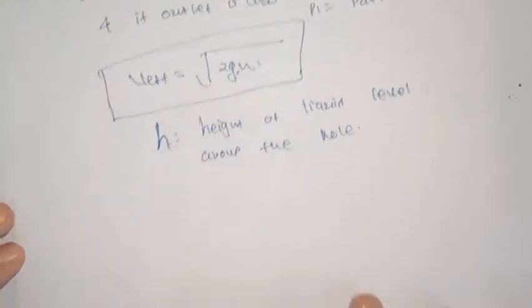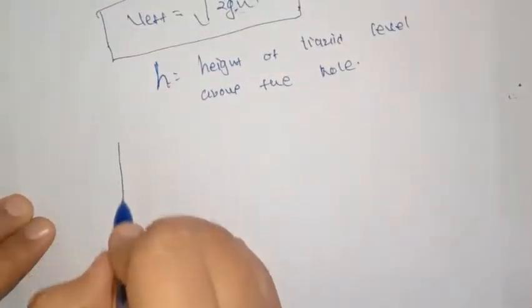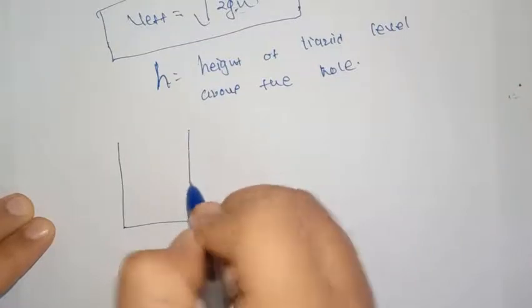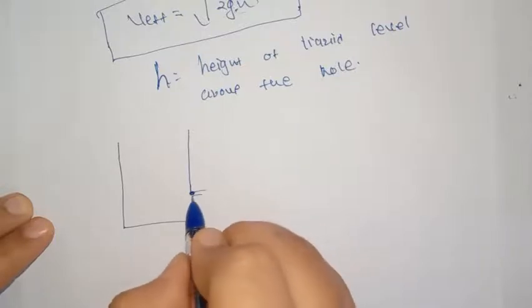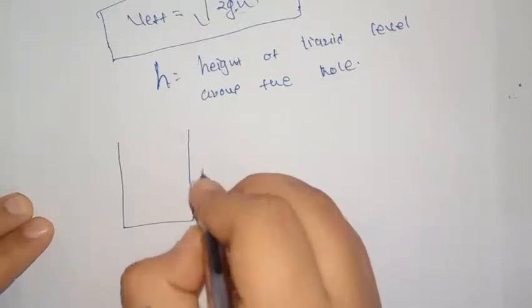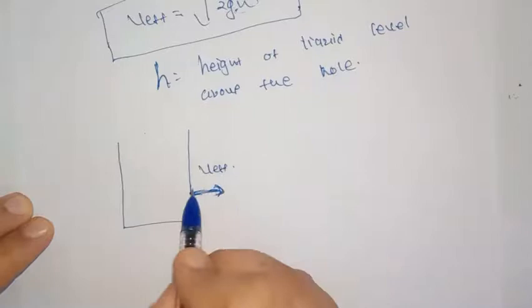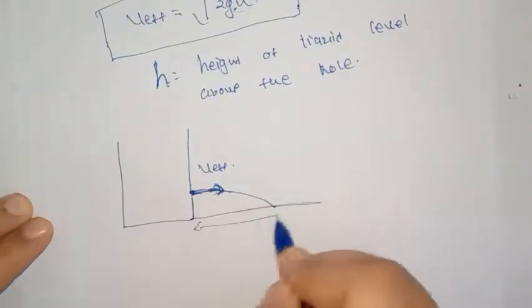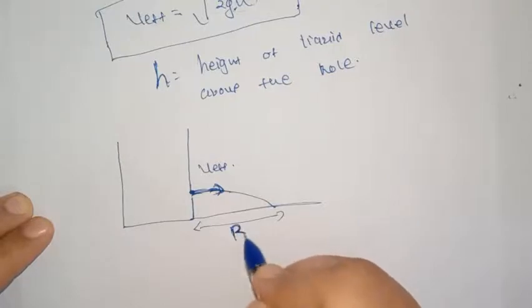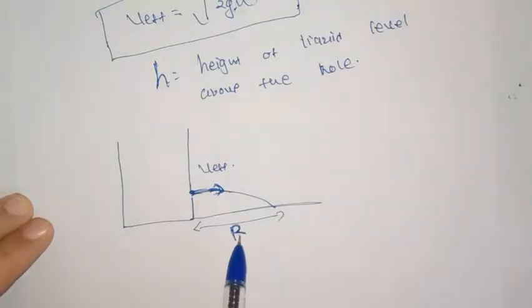Now, whenever there is a hole, this liquid will come out with some velocity V efflux and it will have a horizontal projectile motion. We can find the range for this water, the maximum distance up to which it can spill.